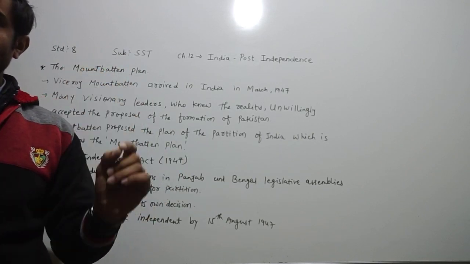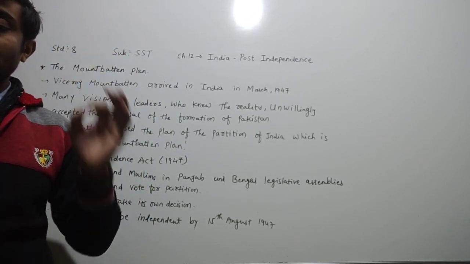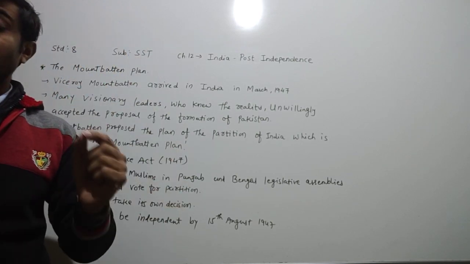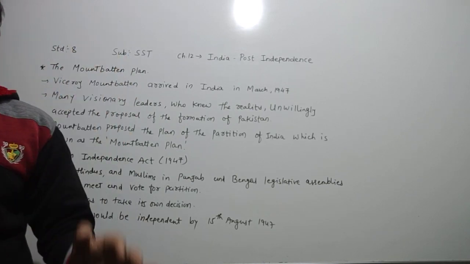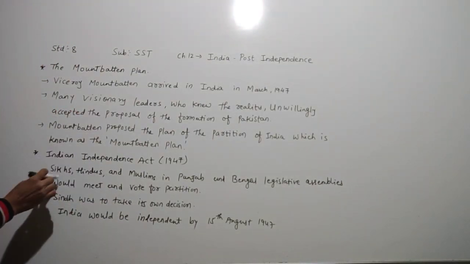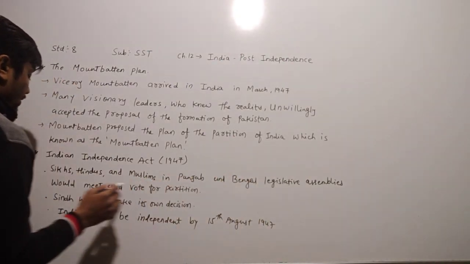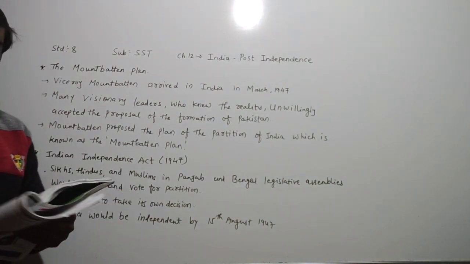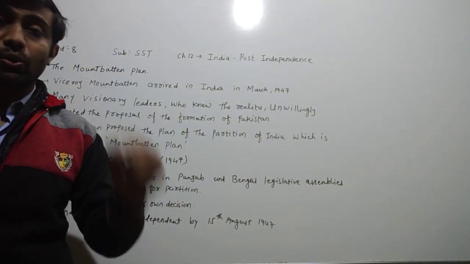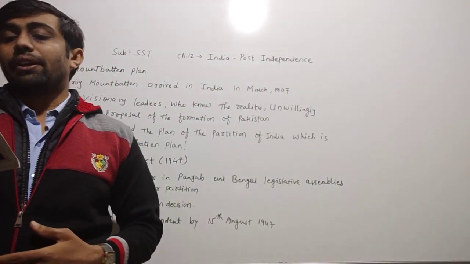First, Sikhs, Hindus and Muslims in the Punjab and Bengal legislative assemblies would meet and vote for the partition. If a simple majority of either group wanted the partition, then these provinces would be divided.